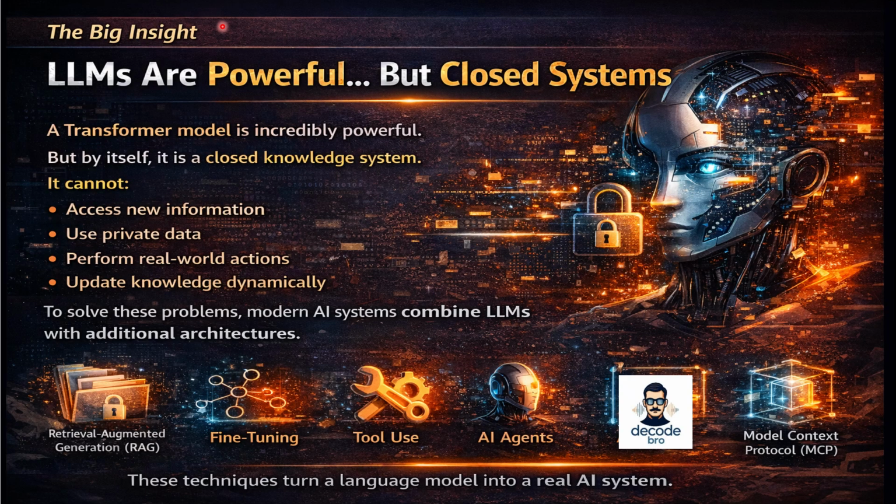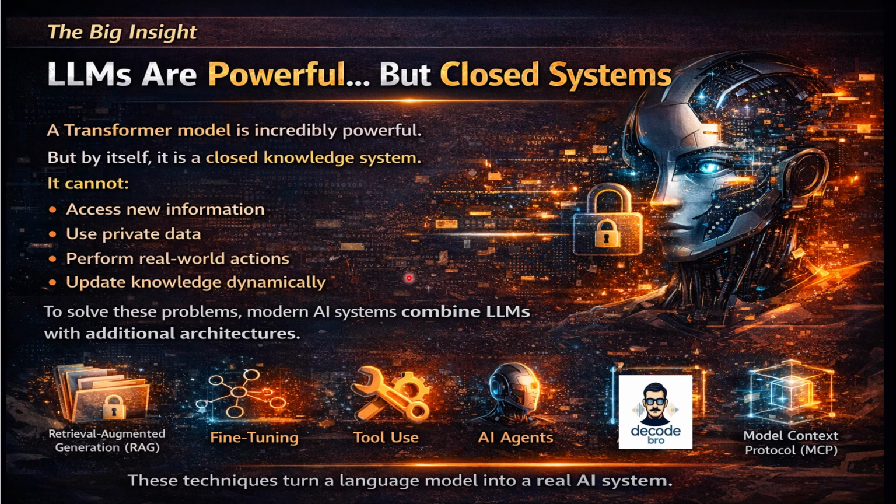So, here is a big insight. Large language models are incredibly powerful. The transformer architecture behind them is one of the most important breakthroughs in modern AI. But by themselves, LLMs are closed systems. They cannot access new information, they cannot use private data, they cannot perform real world actions, and they cannot dynamically update their knowledge. So, how do we solve these problems?